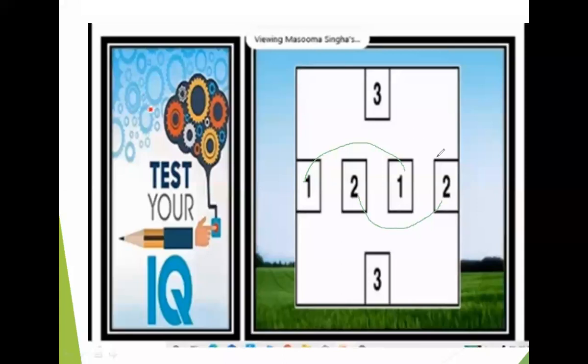Here we have drawn 1 to 1, then 2 to 2 with one curve, then draw from 3 to 3 this way. You go through this path, but do not touch or cross the other lines or curves. This way you can solve it. Now we will go to another puzzle.